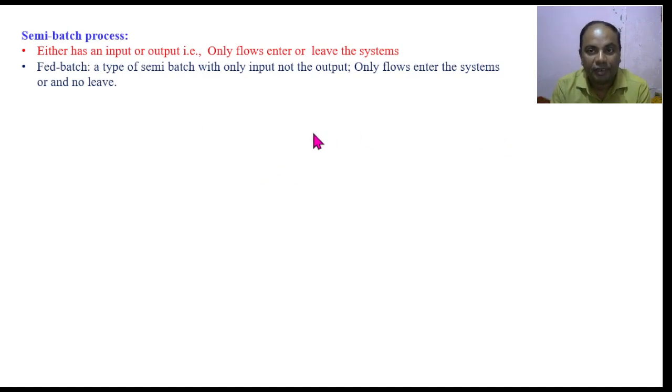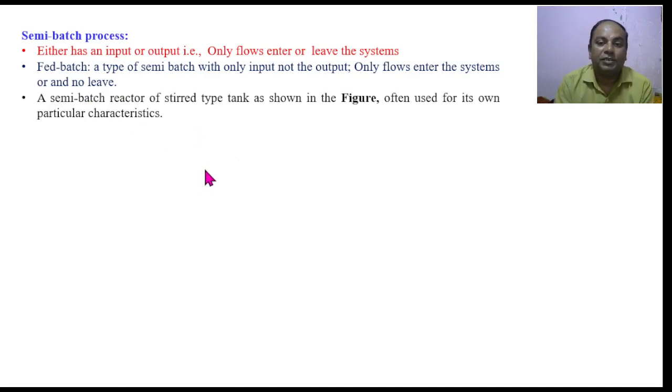There is only a flow to enter into the system, but there is no chance for a product to leave the system unless and until the process is over, or the system has been brought from one state to another state. When this happens, then and only then can the product be taken from the system.